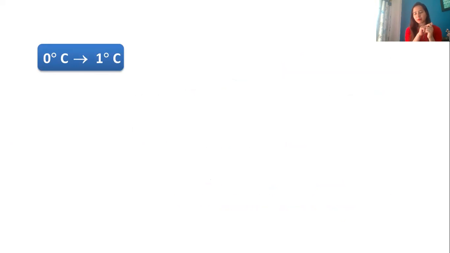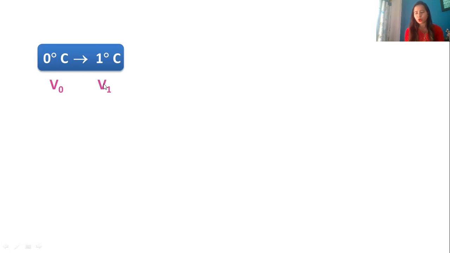So over here, if the temperature changes from 0 degree Celsius to 1 degree Celsius, you can see there's a change of 1 degree. For every change of 1 degree, what did we read before? The volume will increase by 1 upon 273 into V. So if I say V0, what is V0? V0 is the volume at 0 degree Celsius. V1 is the volume at 1 degree Celsius.